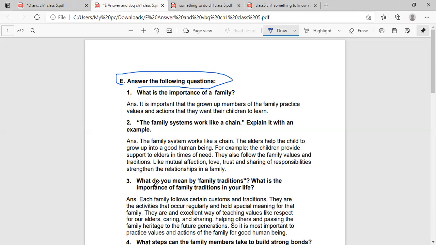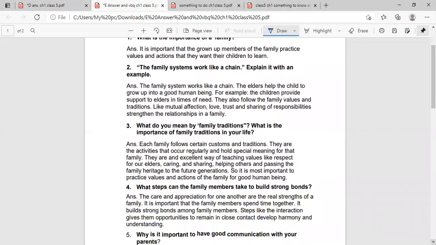What is the importance of family tradition in your life? Here, the answer is, each family follows certain customs and traditions. They are the activities that occur regularly and hold special meaning for that family. They are an excellent way of teaching values like respect for our elders, caring and sharing, helping others, and passing the family heritage to the future generation. So it is most important to practice values and action of the family for a good human being.